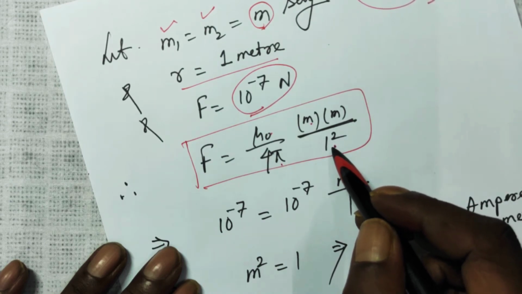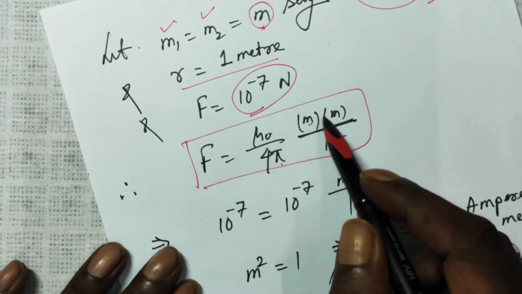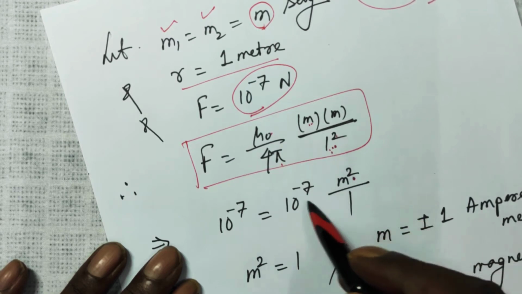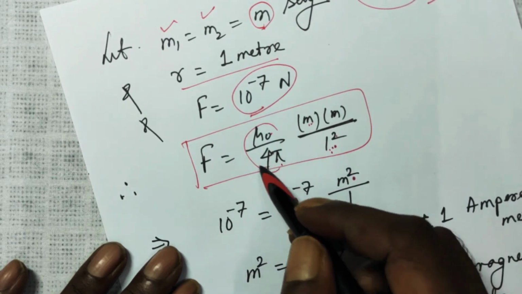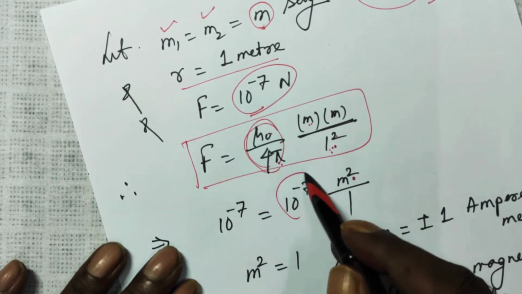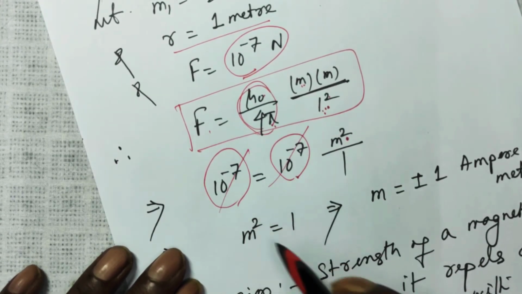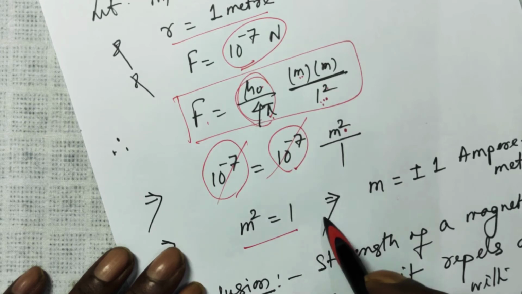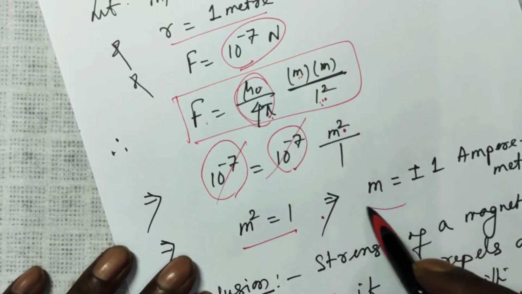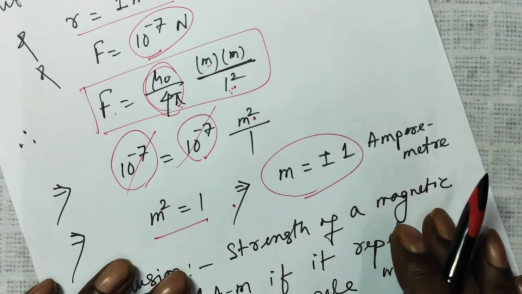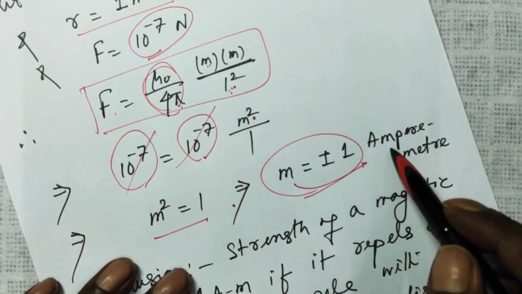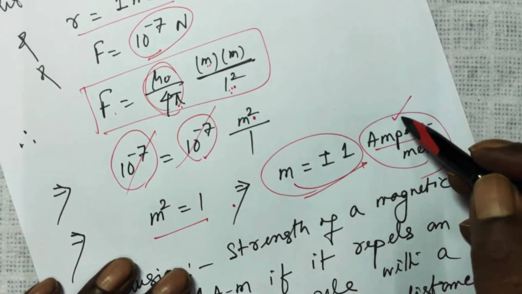I have taken R is equal to 1, so 1 square is 1, M into M square. So mu naught over 4 pi is 10 to the power minus 7, F is 10 to the power minus 7. So this cancels, so M square is equal to 1, which implies M is equal to plus or minus 1. And the unit of pole strength is ampere meter. This is what you have to remember.